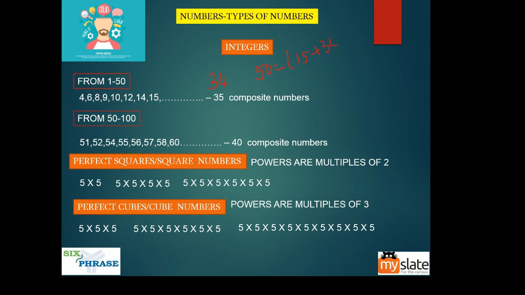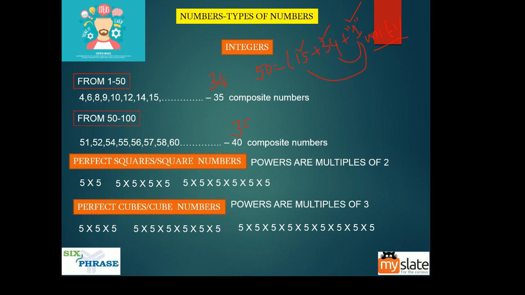And that remaining one number, what is that? That remaining one number is nothing but 1. This 1 won't come in the composite category, and it also won't come in the prime category. So you actually have 34 composite numbers from 1 to 50, 15 prime numbers, and one number which is neither prime nor composite. This is what we call unity. Like prime and composite, unity is a separate category, and in that category there is only one number, which is 1.